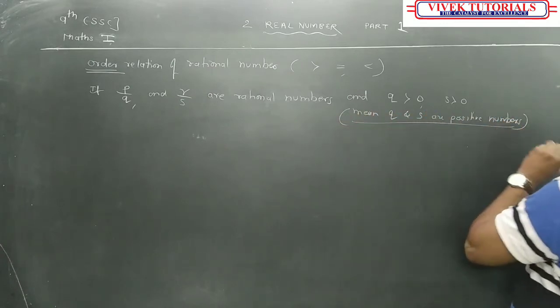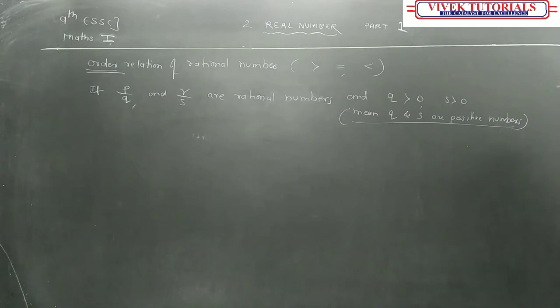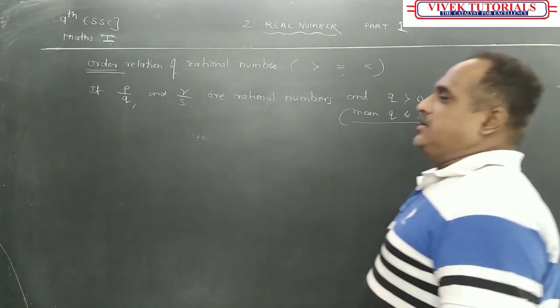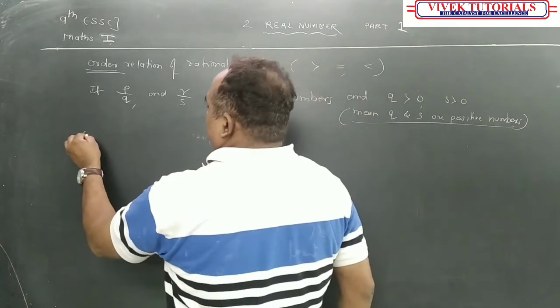They may be natural numbers. They are positive numbers.